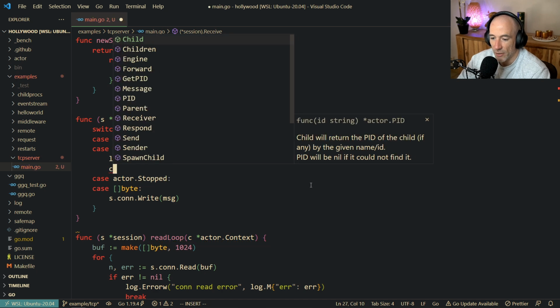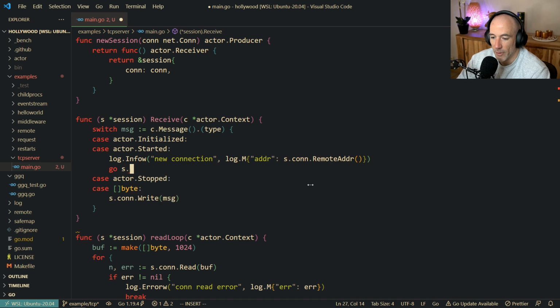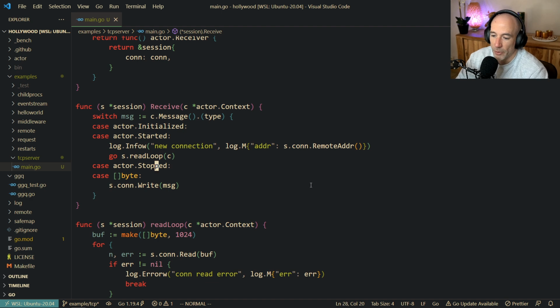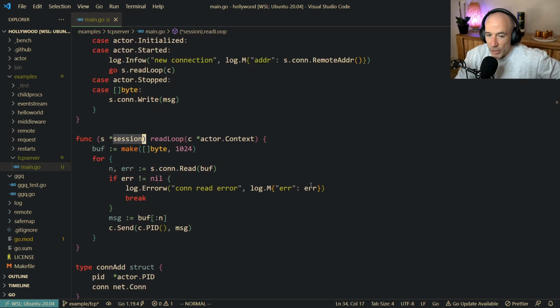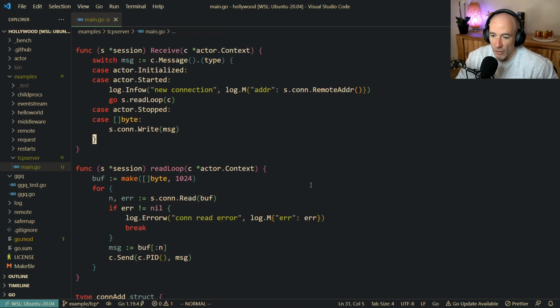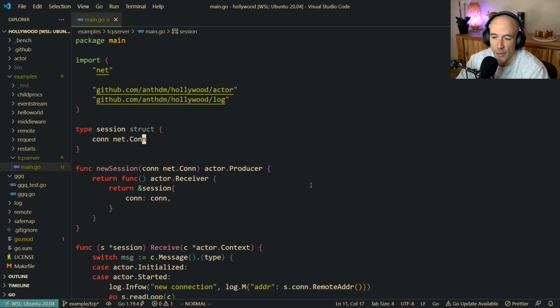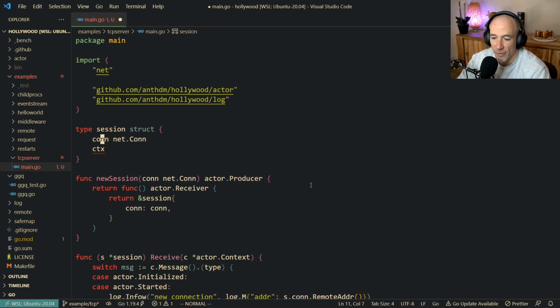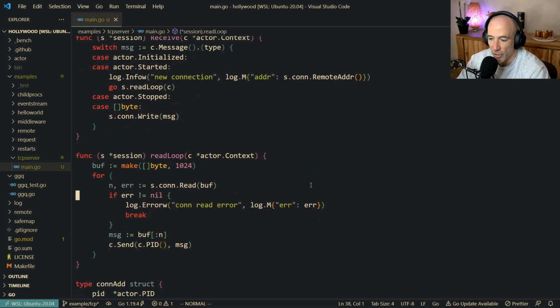We're going to say go as read loop. Boom. Bam. With the context in it. Cool. Why do we need the context? Because with the context we can send. What you also could do is, when the session gets started, you could basically place the context inside of your struct, right? You could say CTX or something with a context here, but hey, if you can pass in a function, why not? It's a pointer, so it's all good.